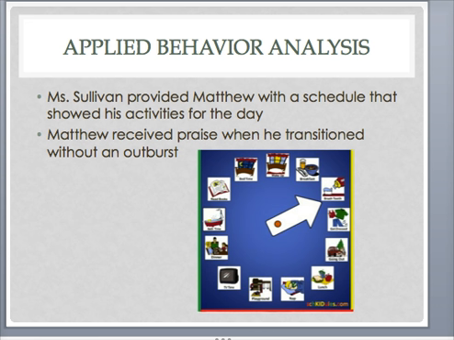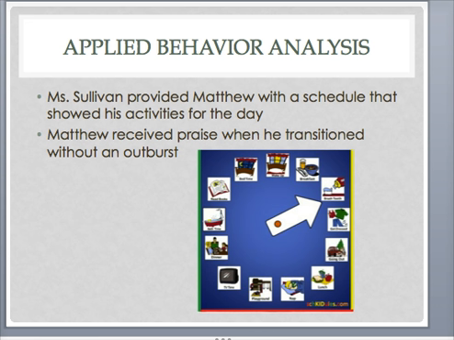Miss Sullivan would then praise Matthew every time after he transitioned from one activity to the next without an outburst, which is an example of positive reinforcement to encourage the behavior of calmly transitioning. This is an example of applied behavior analysis because Miss Sullivan focused on his observable behavior, being the outburst during the transitions, and changed the antecedents of the transitions, which was giving Matthew a schedule he could look at and know when he would be going from one classroom to the next.